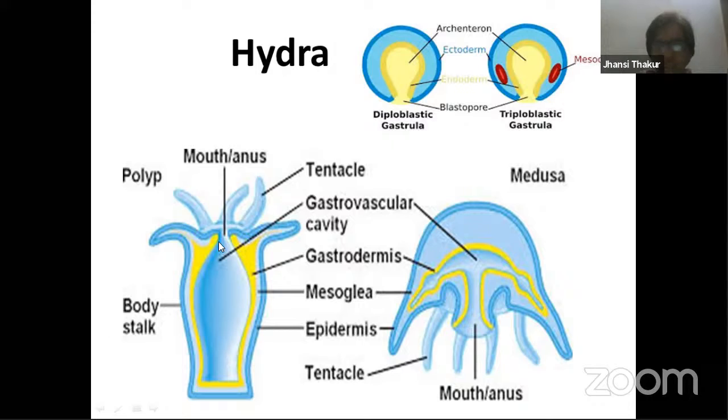This digestive system is not complete. It is having only one opening. It is not having another opening wherein the unwanted material can be thrown out. So this kind of body plan, we call it as blind sac. Hope you understood the relation between the primary germ layers and the hydra's body, diploblastic condition.